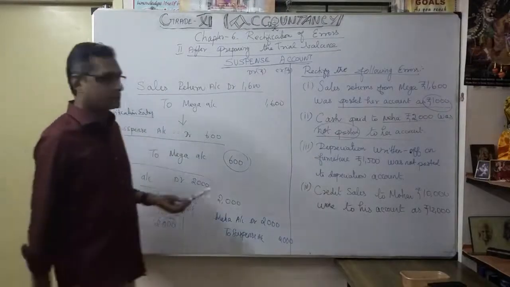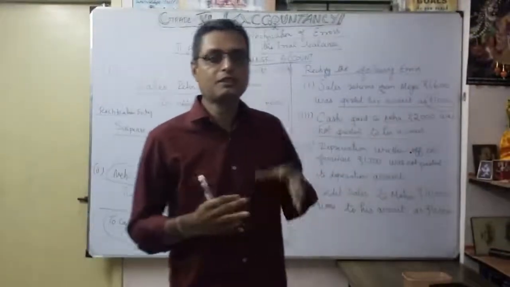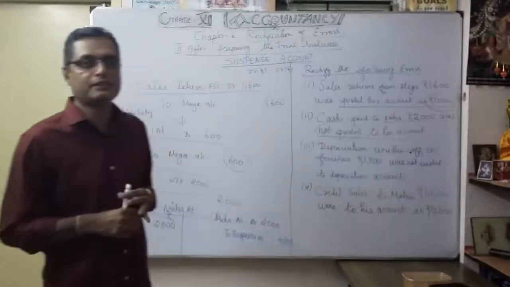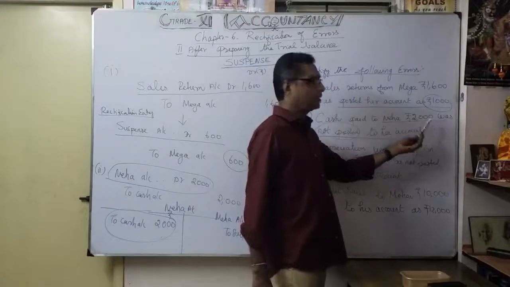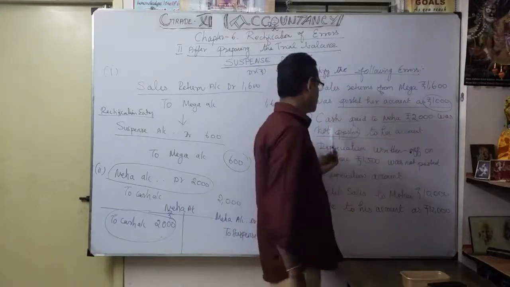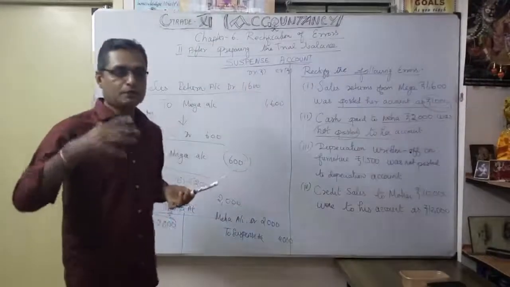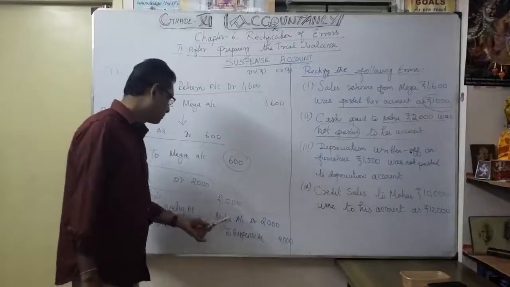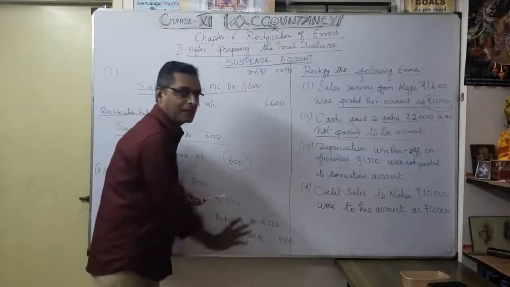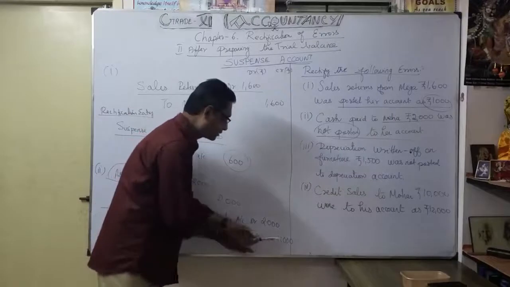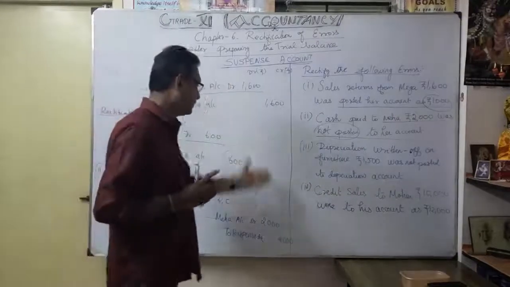Clearly understood now. You have to read the transaction very carefully. Before that you want to know what the correct entry is, then only you will be able to identify the error that occurred. The cash paid to Mega account 2000, but unfortunately it was not posted to the account. So naturally we want the debit part: debit Mega account 2000. The credit part you can't show blank, that's why we write to suspense account 2000. Now you understood the second example of the suspense account.